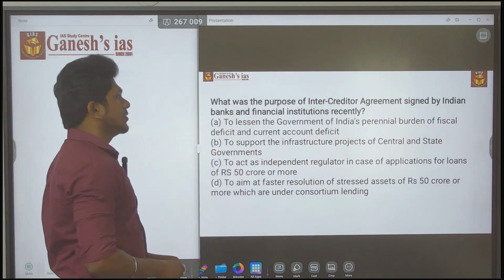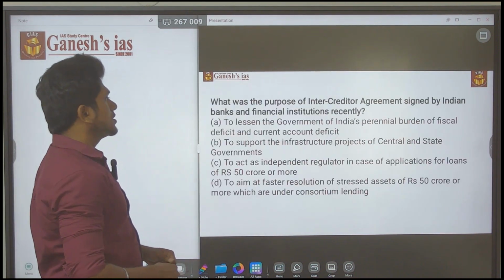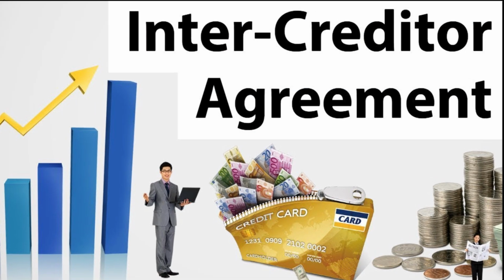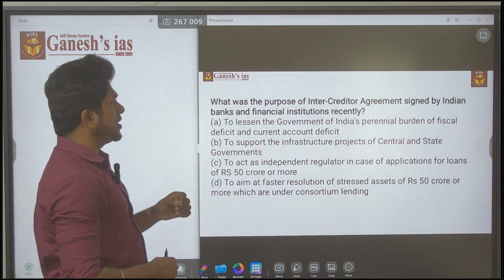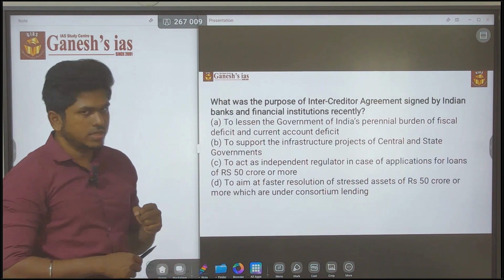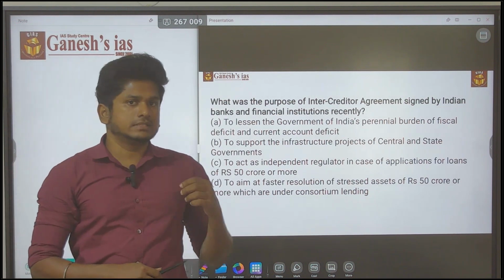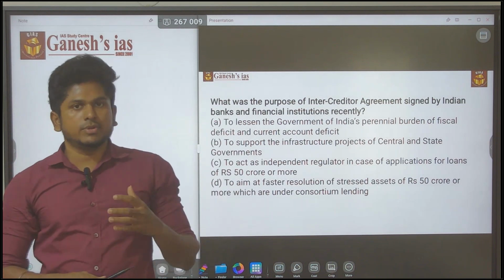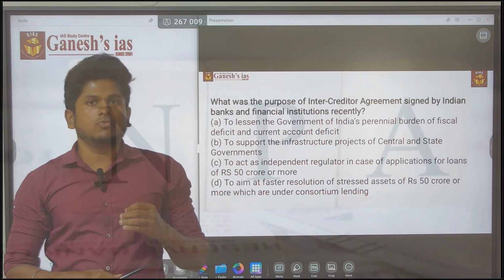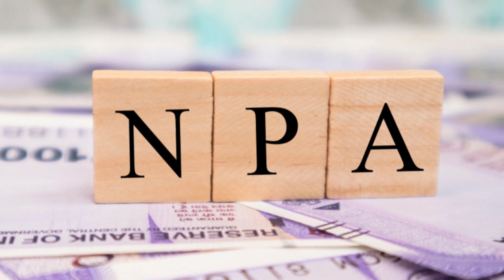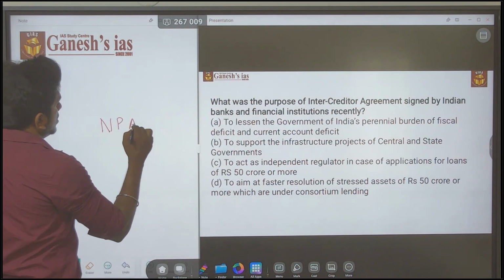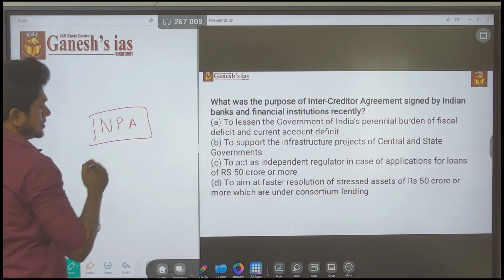So what was the purpose of the intercreditor agreement signed by the Indian banks and financial institutions recently? First of all, before this intercreditor agreement, you have to know what an NPA is. Non-performing asset.